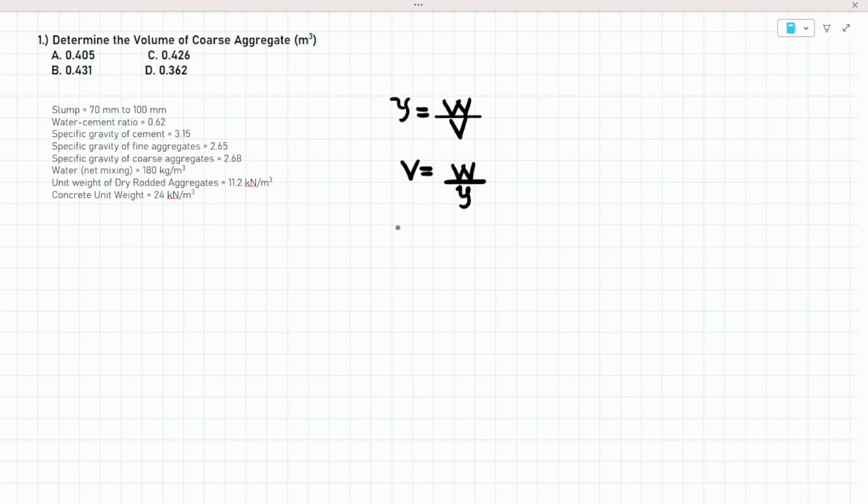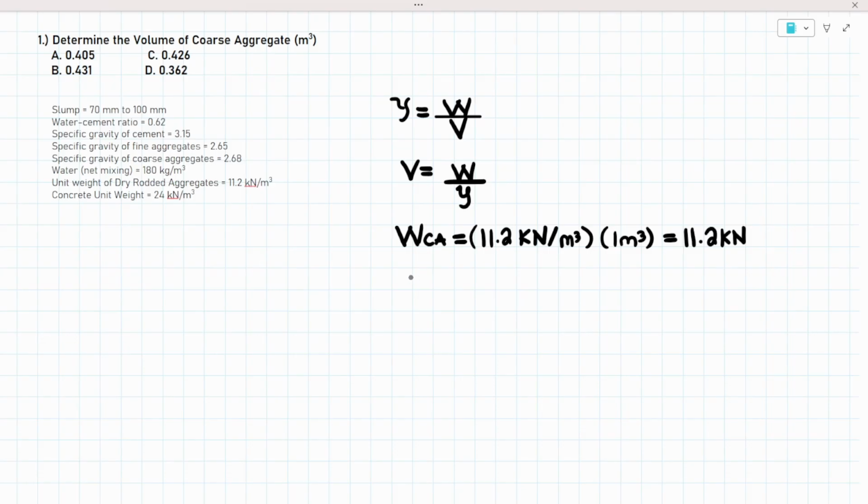So let us specify that weight of coarse aggregate is equal to 11.2 kilonewtons per cubic meter of concrete, and we will multiply by 1 cubic meter of concrete. So the weight of the coarse aggregate is 11.2 kilonewtons. Now, how about the unit weight? We are given the specific gravity of the coarse aggregates, 2.68.